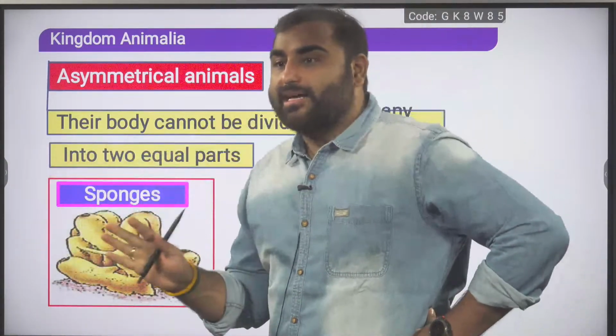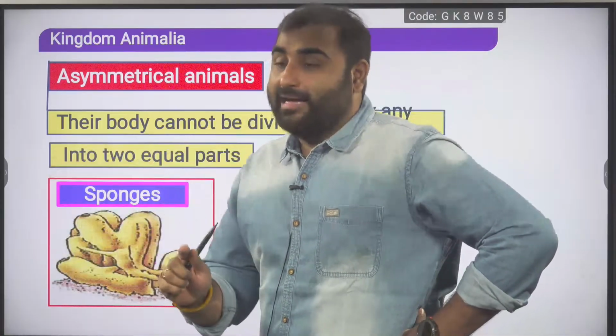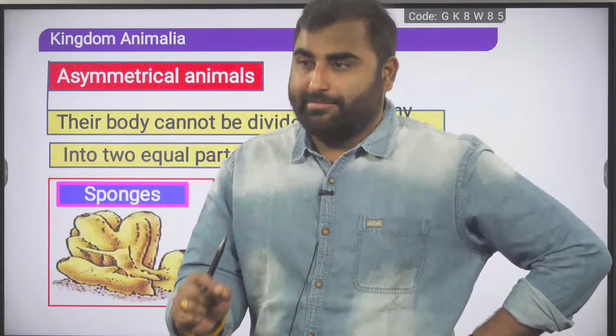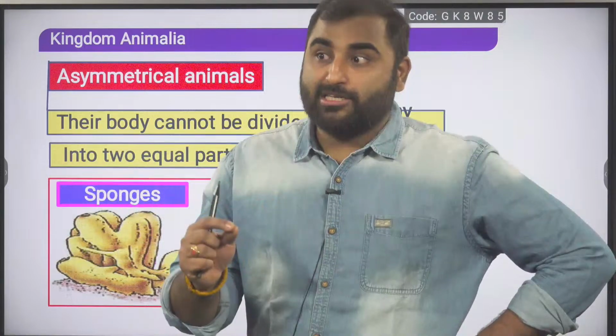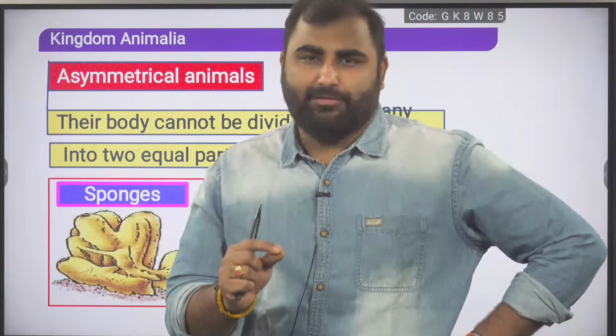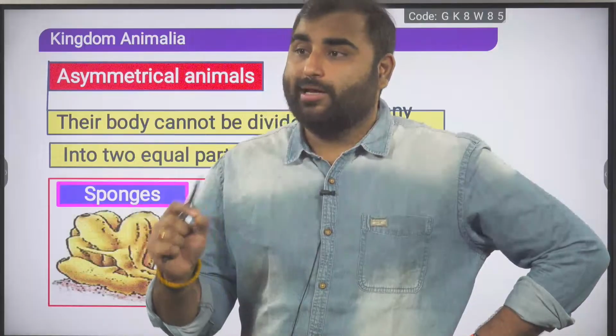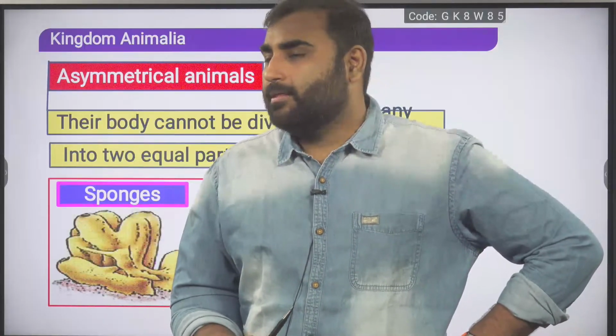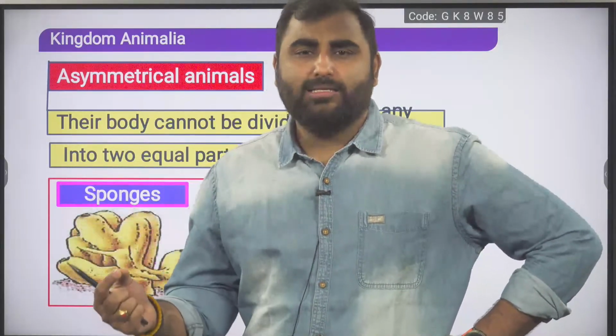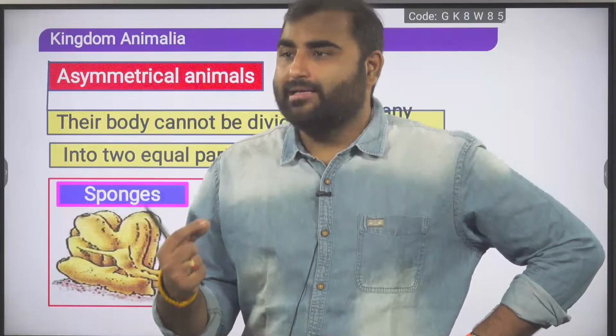Majority of the sponges are asymmetrical, but there are some which show radial symmetry, very few of them, like Leucosolenia. You might have heard the word Leucosolenia sponge, also known as the white basket sponge, and that shows radial symmetry.